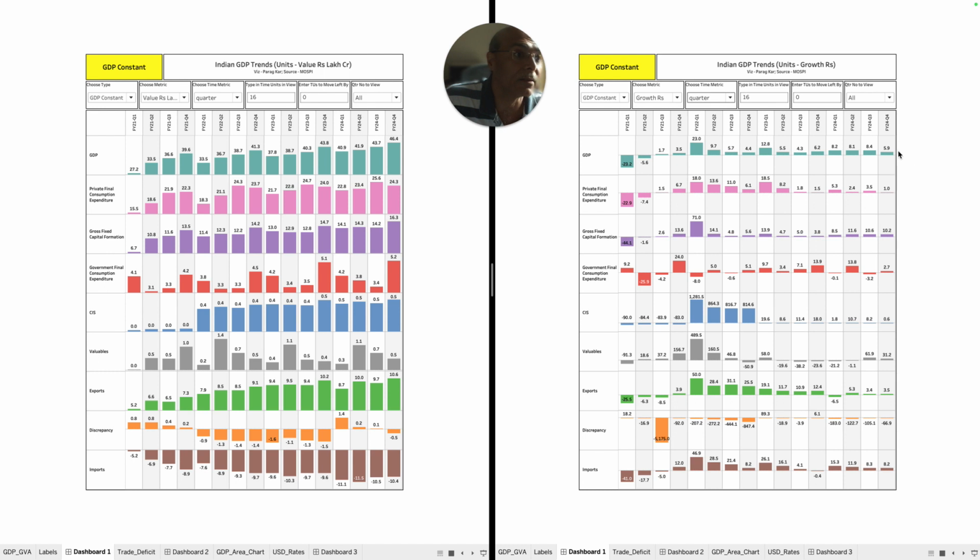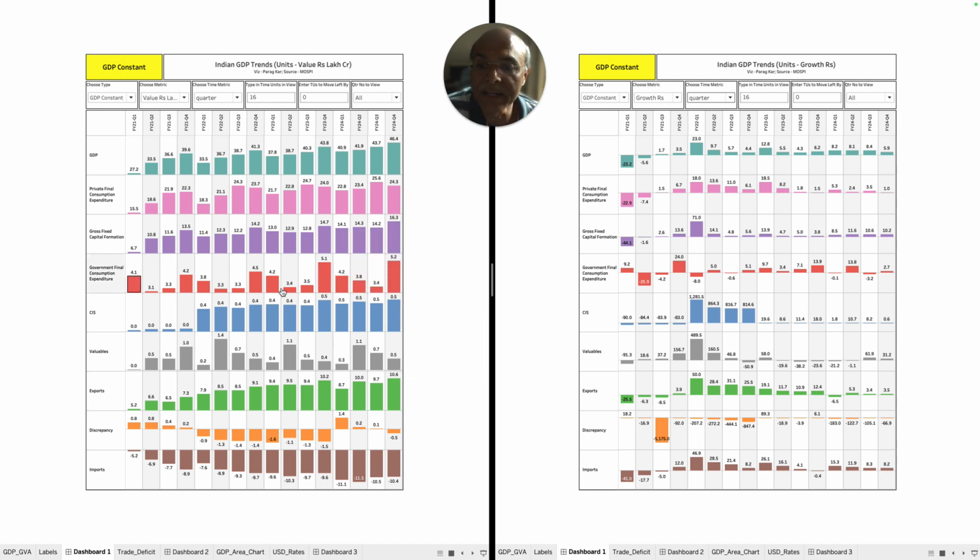Why? Because the growth number for FY24 Q4 is only 5.9%. This is the projection as per the government numbers. I am not making it up, because what I have done is taken the whole year numbers, subtracted this, and then came out with this number. Right? Now, if you look at this final number, you will find that all the effort is being made to pull the number higher. How? The gross fixed capital formation number is 16.3 lakh crores. Though the private sector numbers are projected lower, 24.3 lakh crore, which is lower than 25.6 lakh crore, the gross fixed capital formation number is higher.